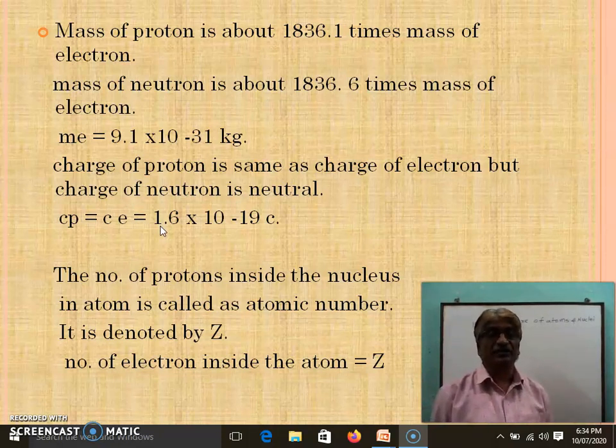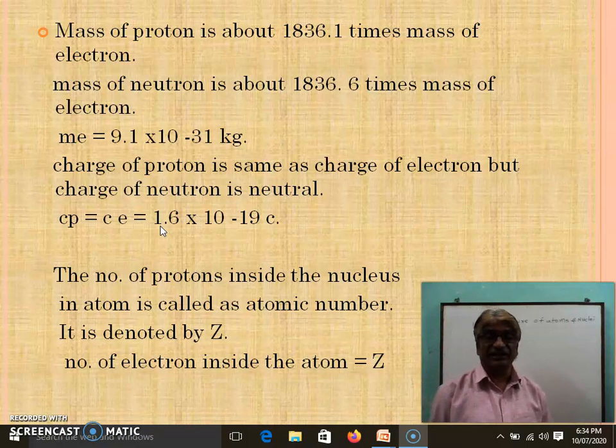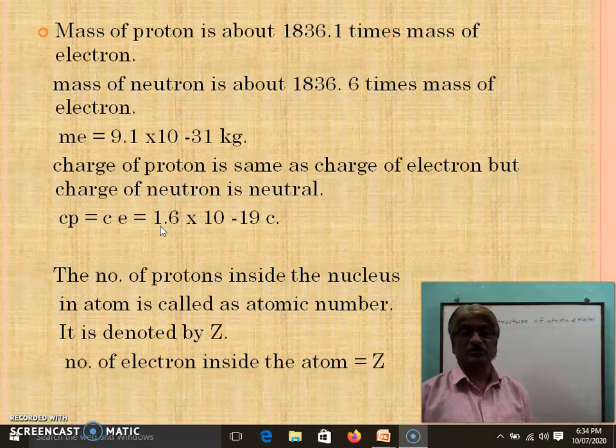So the number of protons inside the nucleus in an atom is called the atomic number.